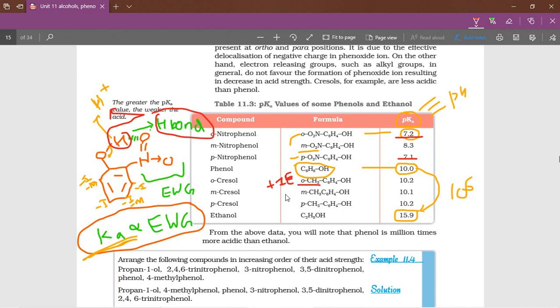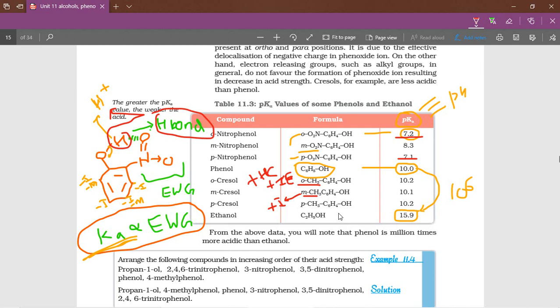Actually hyperconjugation is there. Hyperconjugation is almost equal to mesomeric. Next, here methyl in case of ortho, hyperconjugation plus inductive effect. In case of meta, only plus inductive group is there.